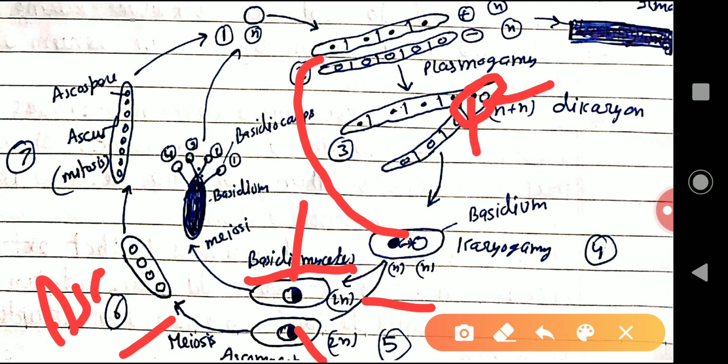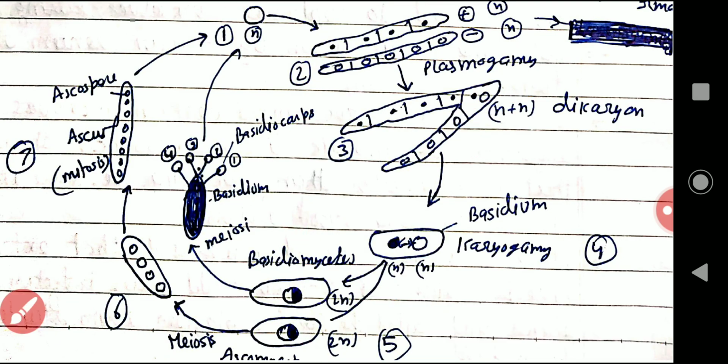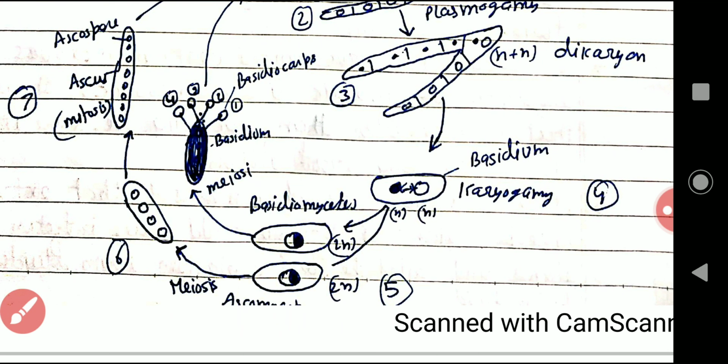We have tried to draw different shapes of the nucleus, which means the fusion of two nuclei, one of strain A or positive, and the other negative. From here we are trying to make two life cycles, one for the Ascomycetes family and the second for the Basidiomycetes family. Here in the Ascomycetes, this is the Ascomycetes.